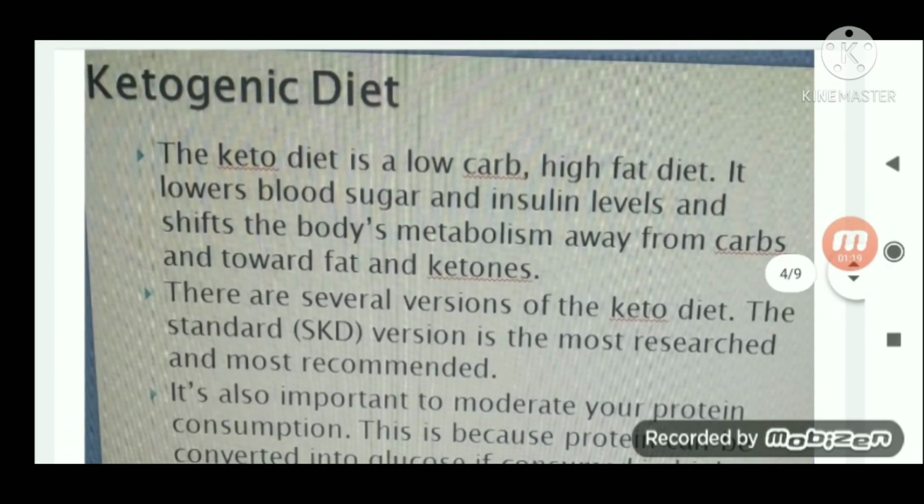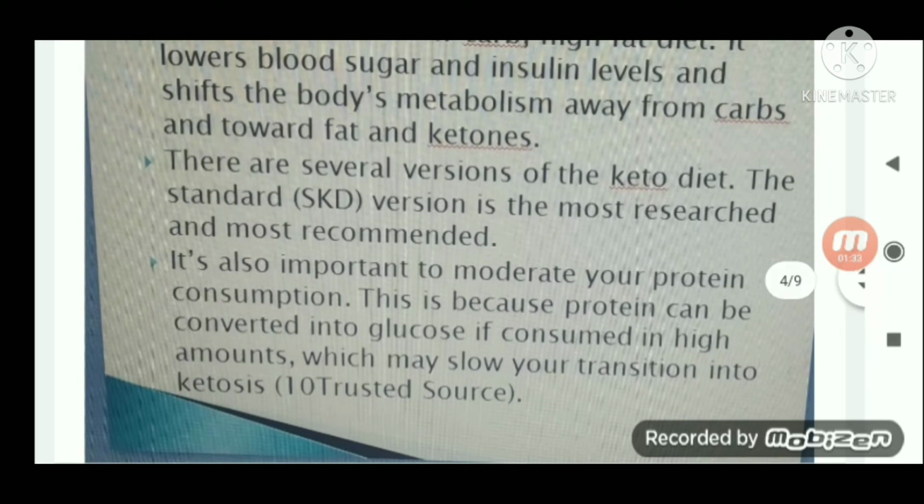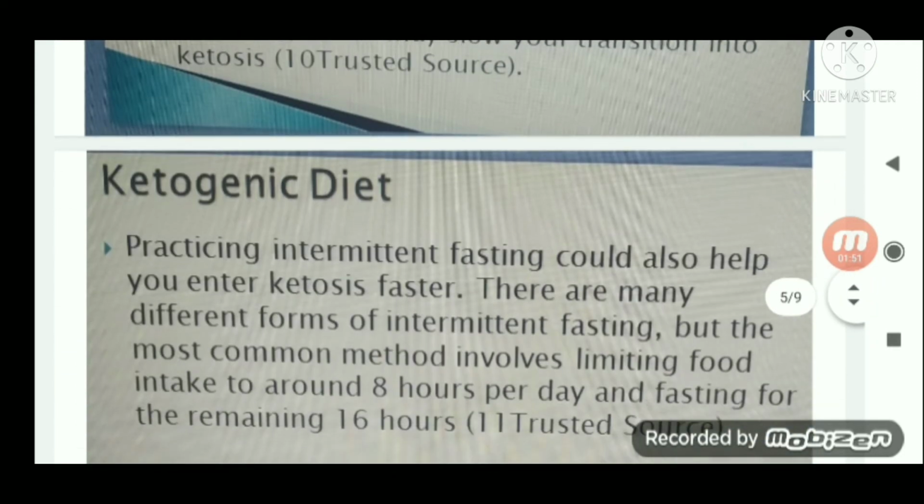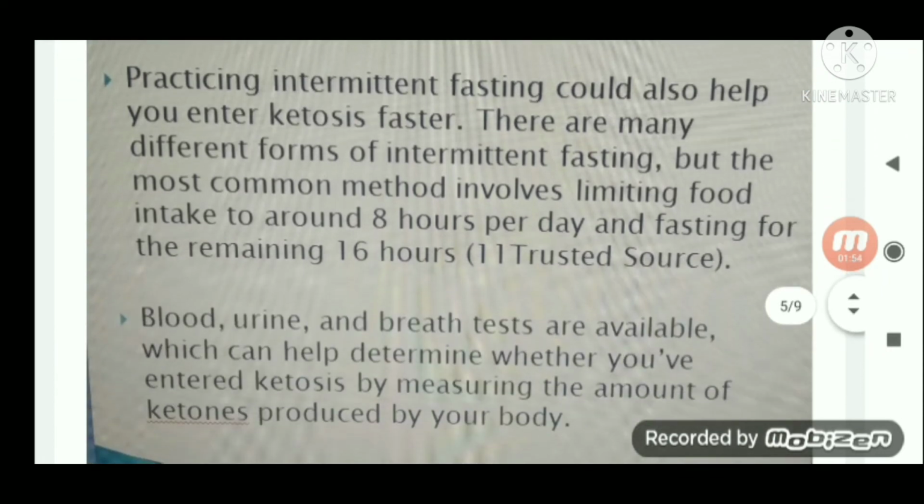Now, the second important one is the ketogenic diet. That is a low carbohydrate, high fat diet. What it does is lower your blood sugar and insulin levels. So, the ketogenic diet is a researched and most recommended diet, because your protein can be converted into glucose if consumed in high amounts, which may slow your transition into ketosis. Practicing intermittent fasting could also help you enter ketosis.